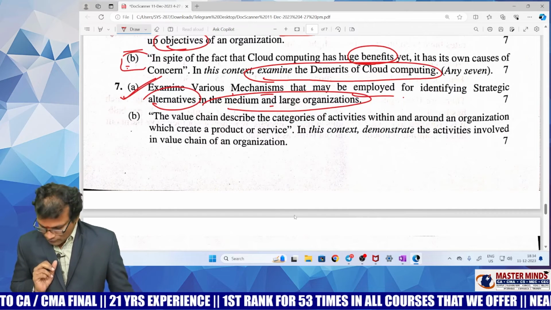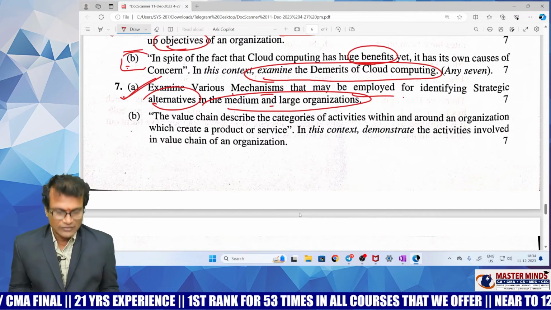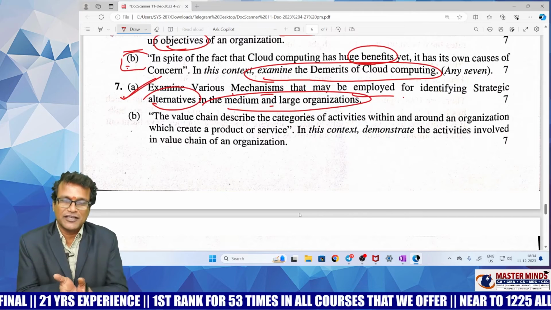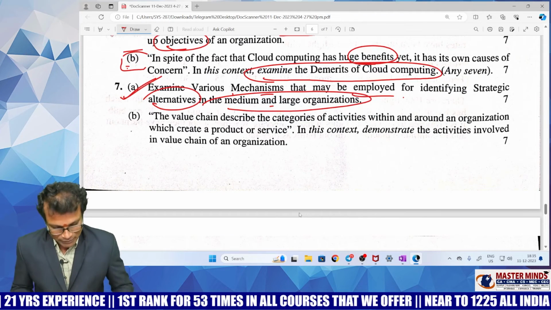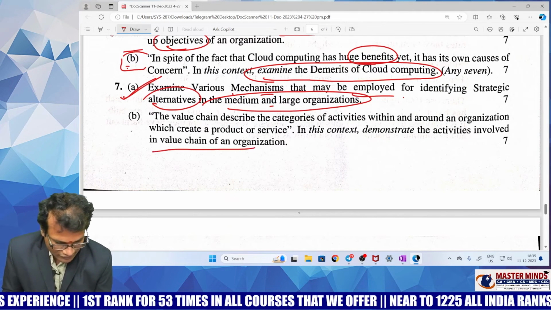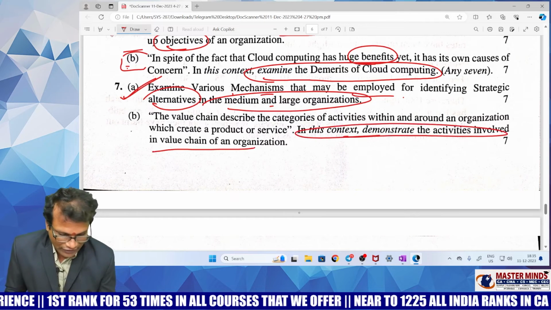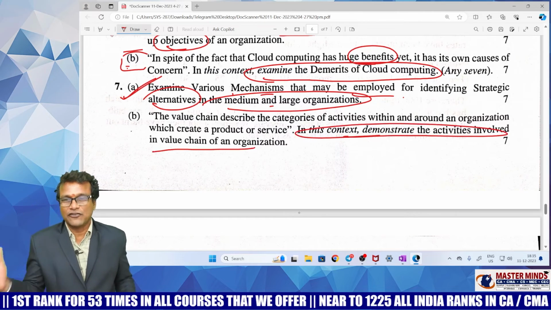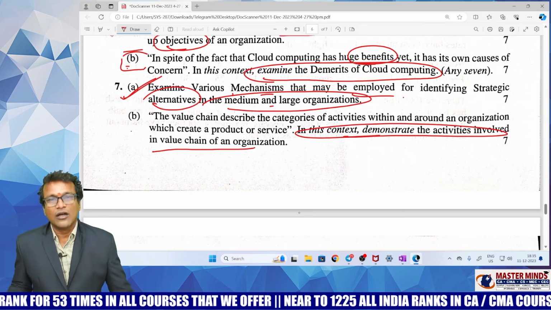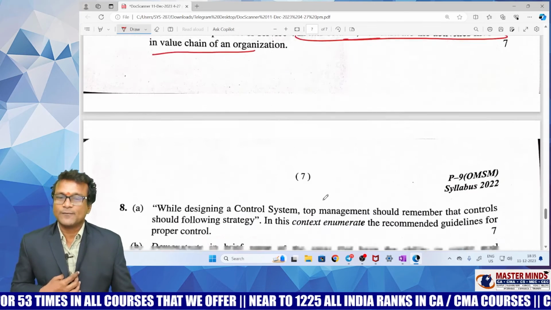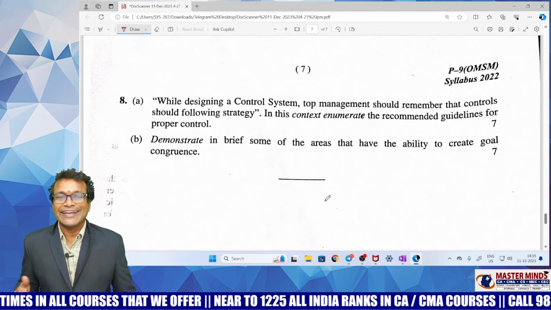Right. Now, look at the next one. This is a famous question. It will be present in every attempt guess list question paper. Value chain analysis. Describe the 5+4 activities in the value chain analysis. Another straightforward question. Students are quite lucky in this aspect. Right. Now come to the question number 8 now.